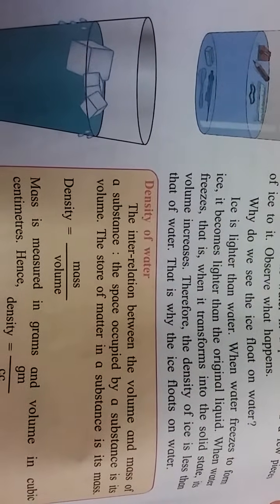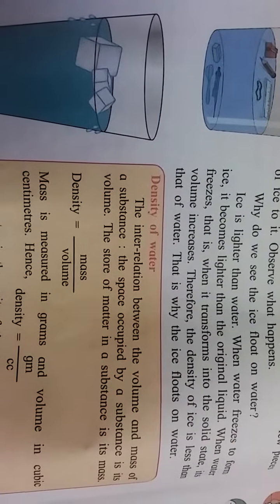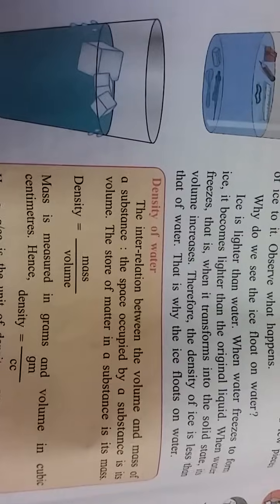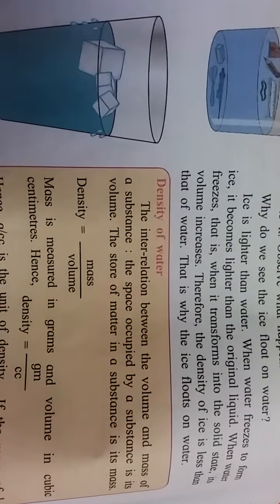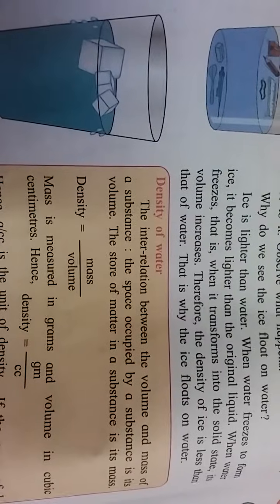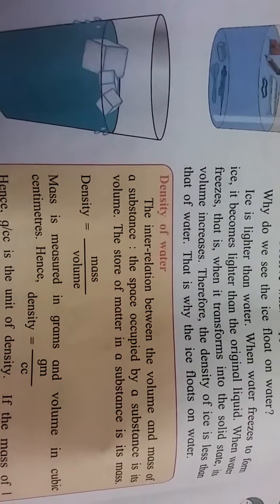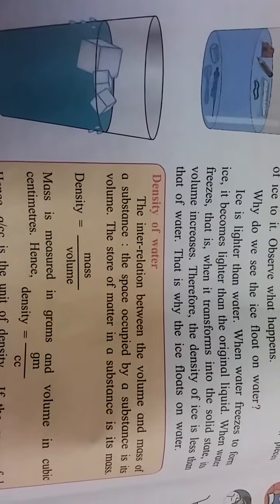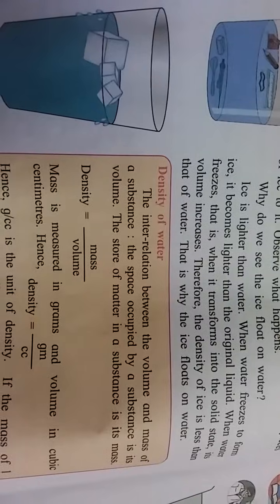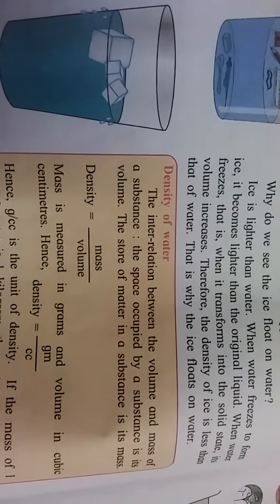When water freezes, that is when it transforms into the solid state, its volume increases. Means when water changes to ice, at that time its volume increases. Therefore the density of ice is less than water. That is why the ice is floating on water.